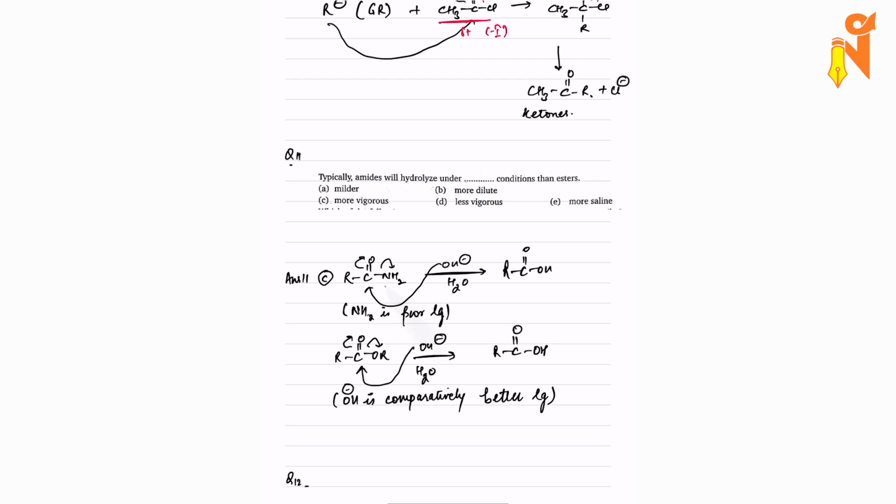Now, if you see, NH2 is a bad leaving group as compared to OR. Okay, I have written OH minus by mistake. So nitrogen is a poor leaving group. Hence, when the hydrolysis is happening, leaving this NH2 and getting OH over here, or replacing NH2 with OH, would be a difficult task to do because of the poor leaving group ability of NH2, and hence the conditions which are required are more vigorous as compared to esters when the hydrolysis has to happen in the basic medium. All right, so this is the answer for question number 11.